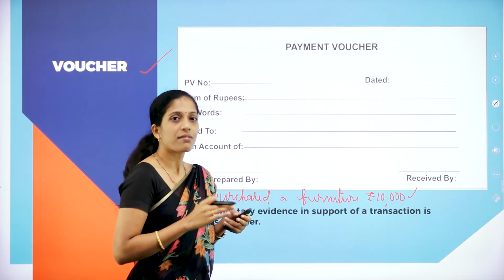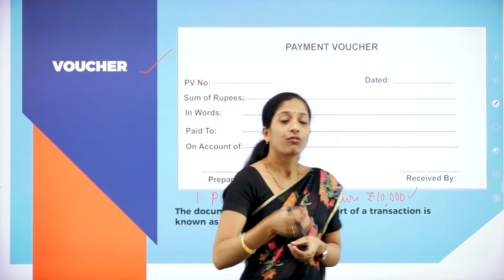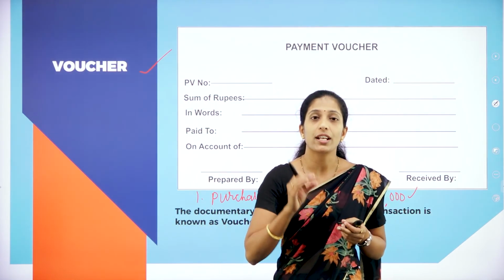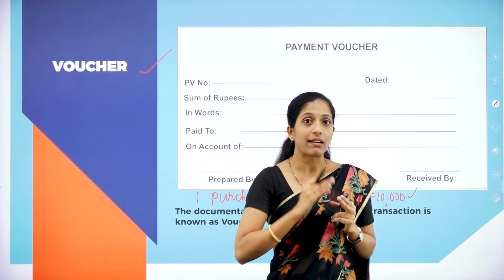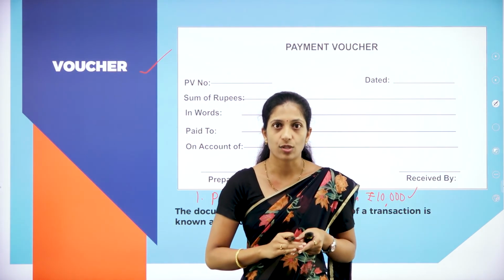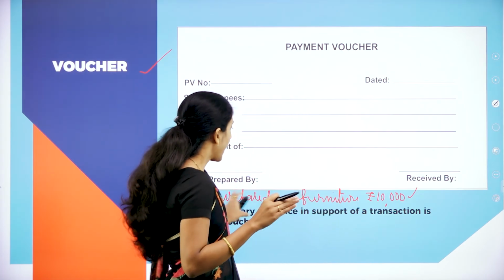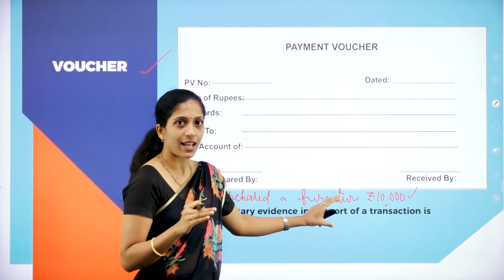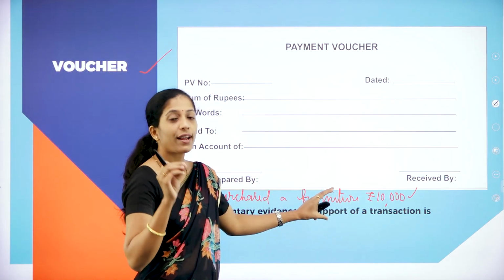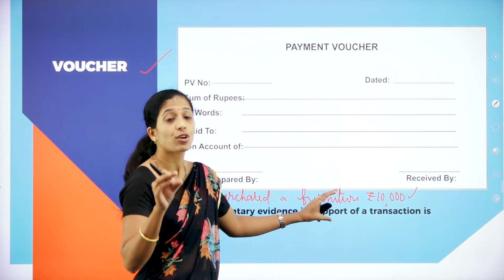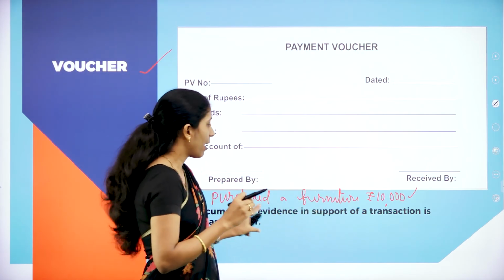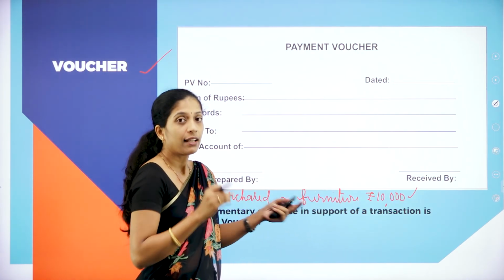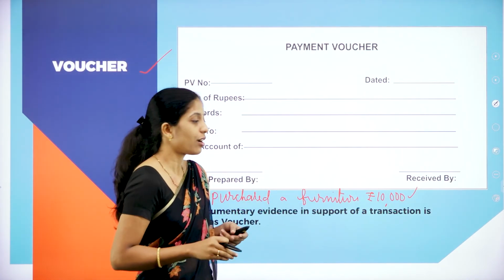Ochre. So it's not just that one or two Ochre. For each and every transaction, there should be a proper documentary evidence in support of that transaction. So that is called as what? Ochre. Now, I can't simply record this transaction in the books of account. I should have a proper receipt, or a proper cash memo or proper invoice where I have purchased a machinery. Then only I can record in the books of account.